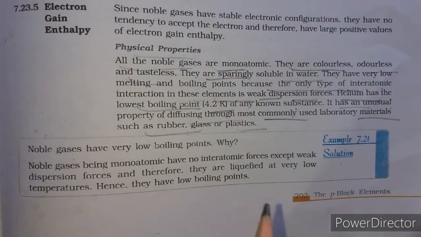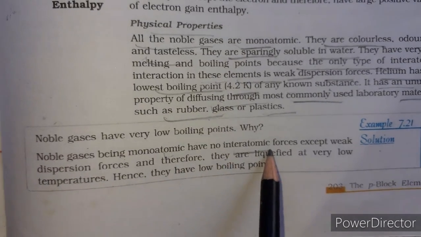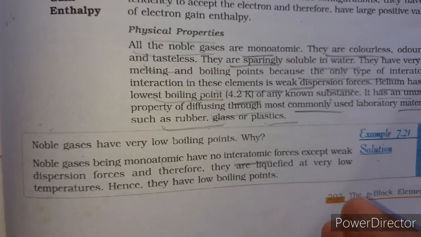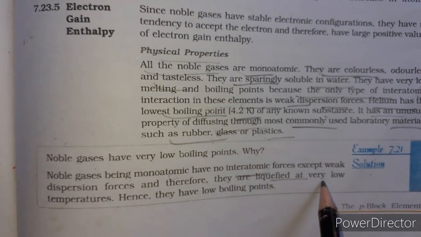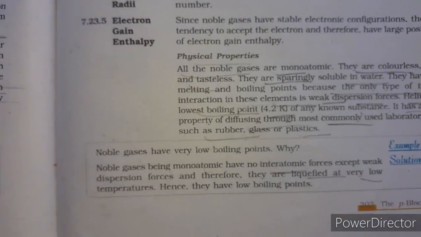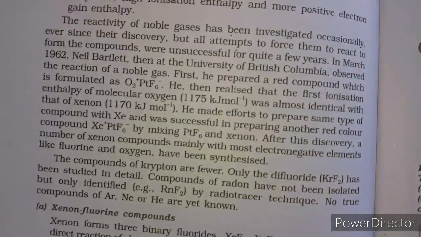So why do noble gases have very low boiling points? Due to their monoatomic nature, there is no interatomic force except weak dispersion forces, which we already discussed in 11th class, states of matter. So they are liquefied at very low temperature, hence they have very low boiling points. Clear? Next we discuss some chemical properties of these group elements.